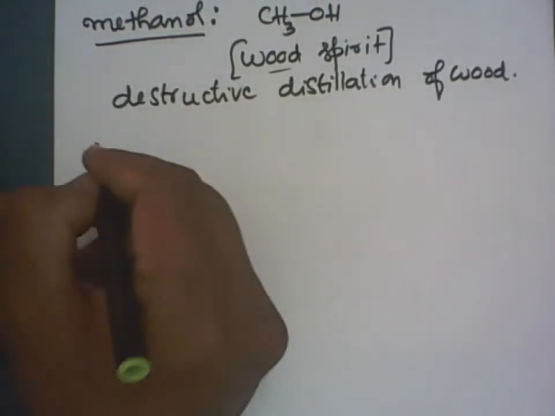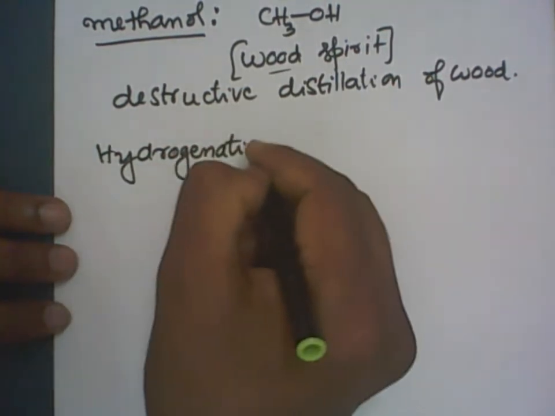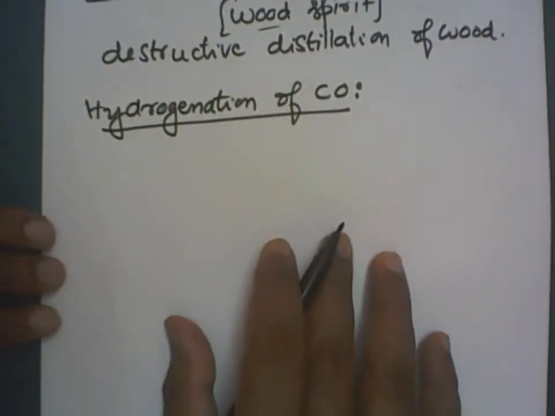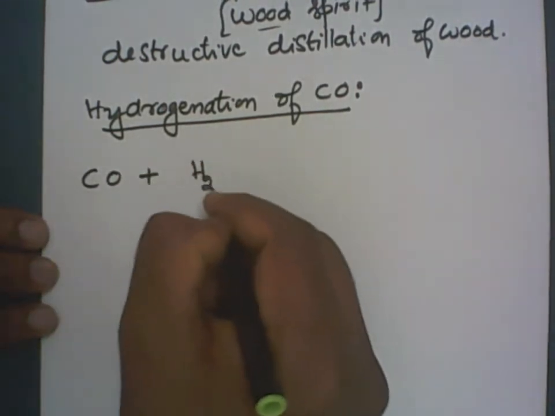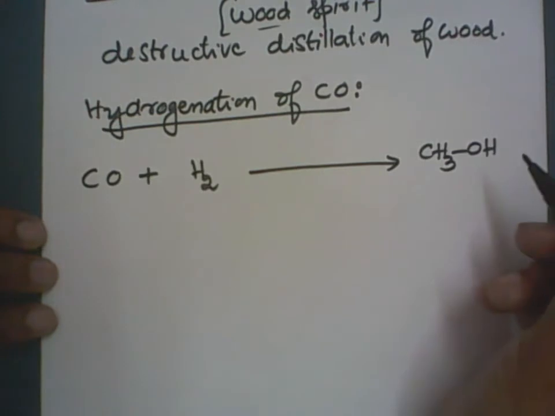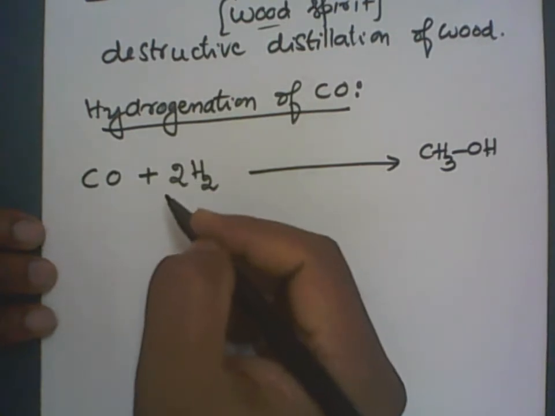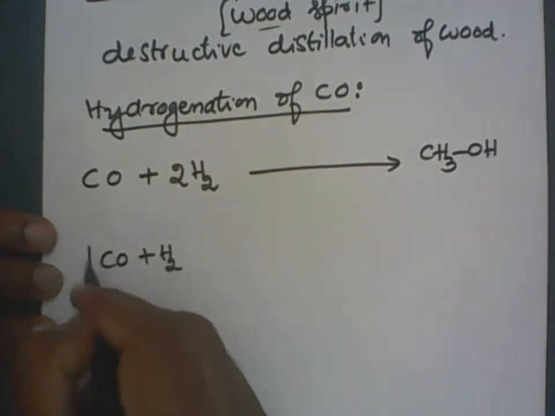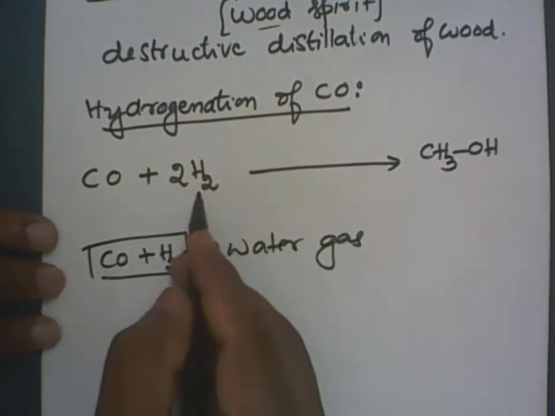Now we'll see how it is manufactured nowadays. It is manufactured by hydrogenation of carbon monoxide. CO is carbon monoxide. The process looks very simple. Carbon monoxide is hydrogenated, which means hydrogen gas is passed, to give methyl alcohol, CH3OH. Now, how many hydrogens are there here? 4. So I actually need 2 moles of hydrogen. You know that the mixture of CO and H2 is called water gas, which means water gas is hydrogenated.